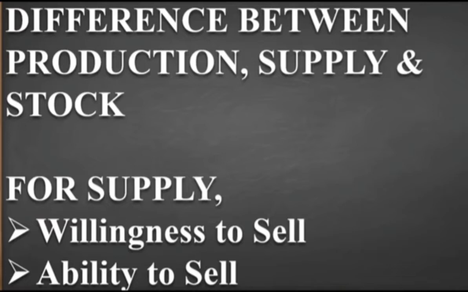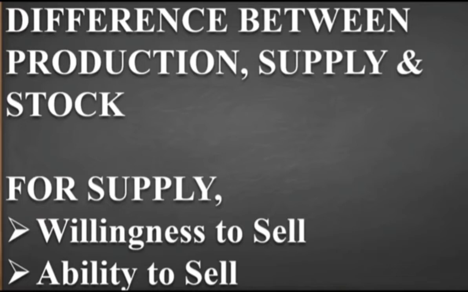So remember it carefully: the production is 5000 units and the supply is just 3000. It is with the ability of the producers and the willingness to sell. Only if the producer is willing to sell just the 3000 units of pen rather than the whole 5000 units, will that 3000 be supplied, that is, sold in a particular market.